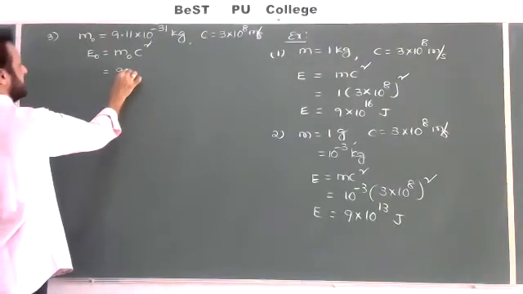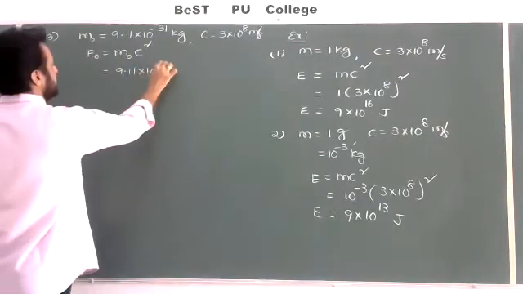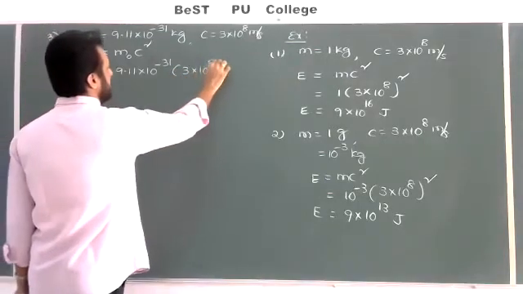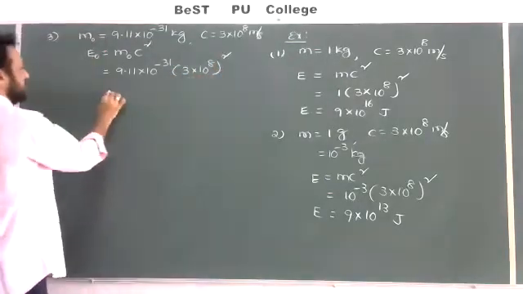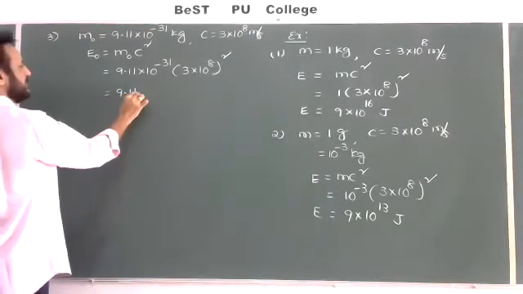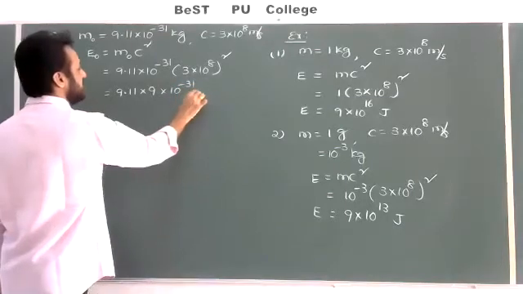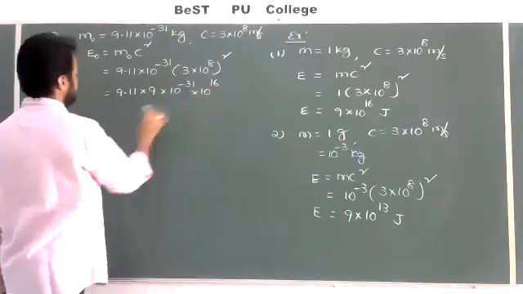That equals 9.11 into 10 to the power of minus 31 into 3 into 10 to the power of 8 whole square. That is equal to 9.11 into 9 into 10 to the power of minus 31 into 10 to the power of plus 16.